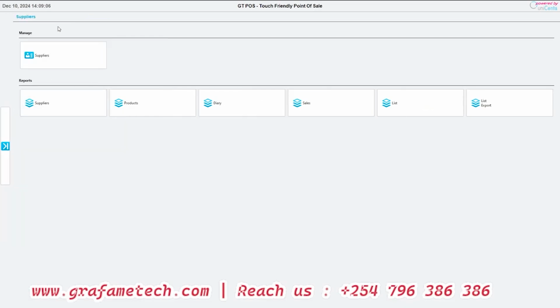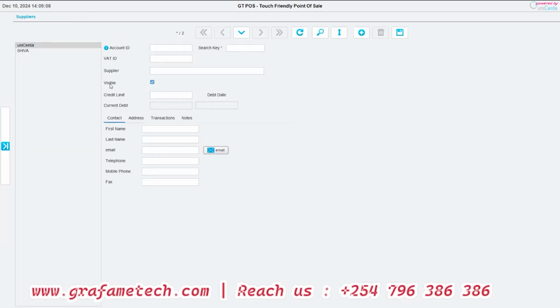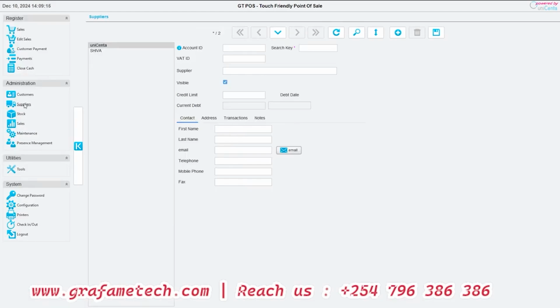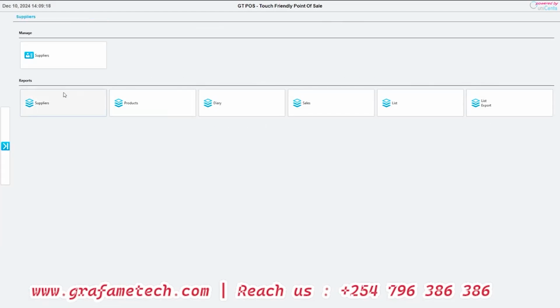I'll take you to the suppliers, same thing. This is where we manage the suppliers, configure everything related to them. And then these are also the reports: the suppliers in list form, products that every supplier is supplying, the diary, which supplier brought what on what specific day, and the sales per item per supplier. We also have the list export. All these are the type of reports that you are able to get from the same system.